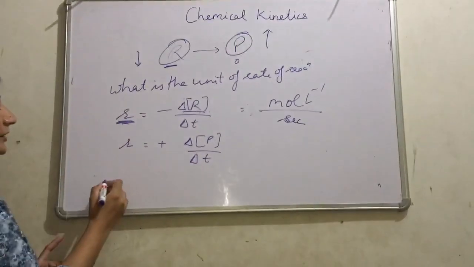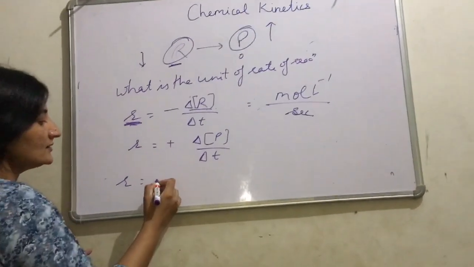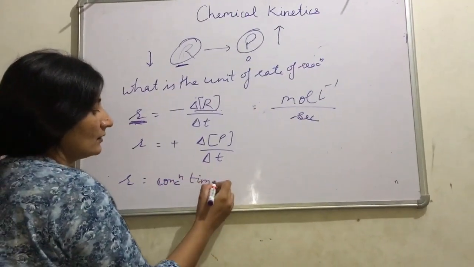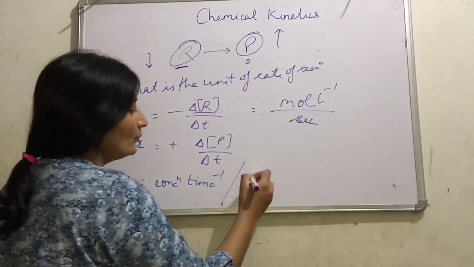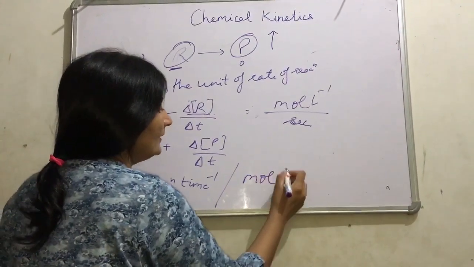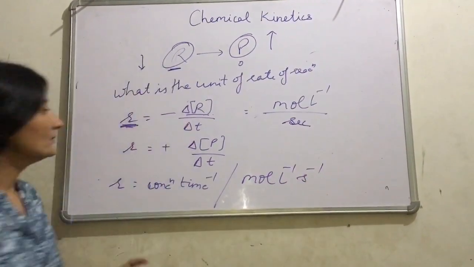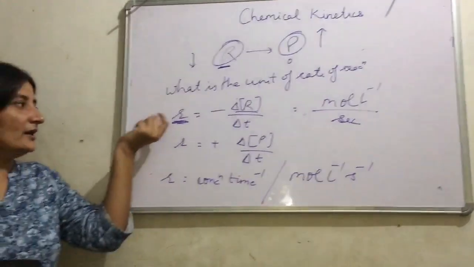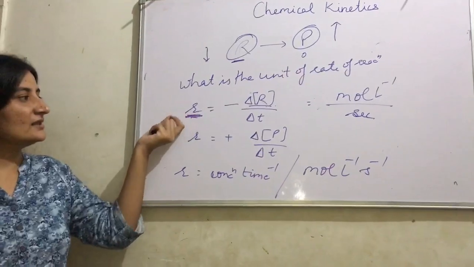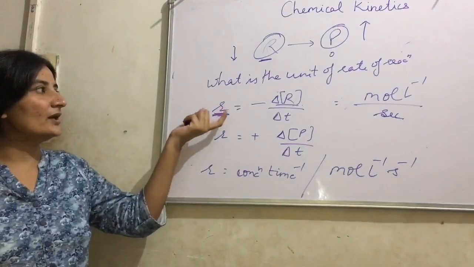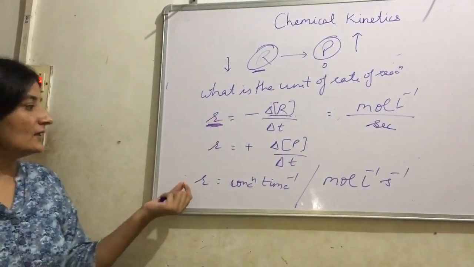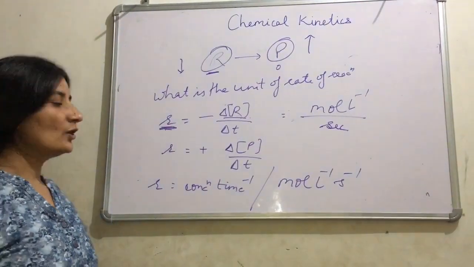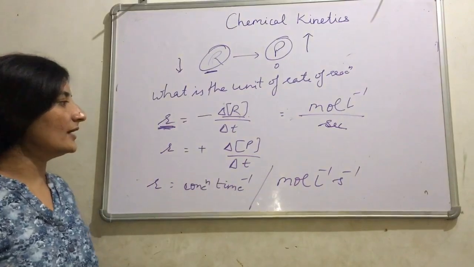So the unit of rate of reaction is concentration time inverse, or we can write mole per liter per second. This is again a very important conceptual question, or we can say a 1 mark question. What is the unit of rate of a reaction? Then the unit of rate of reaction is mole per liter per second, or concentration time inverse.